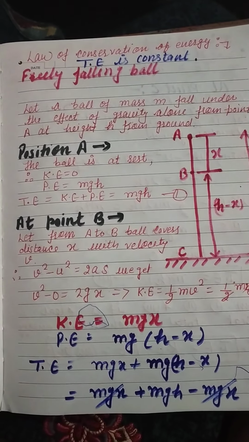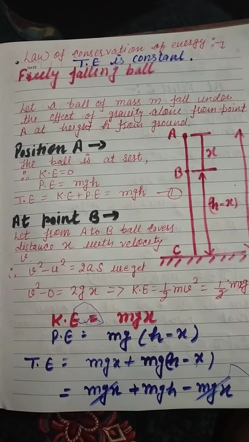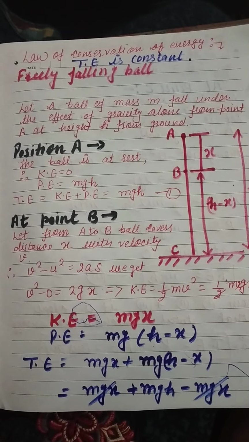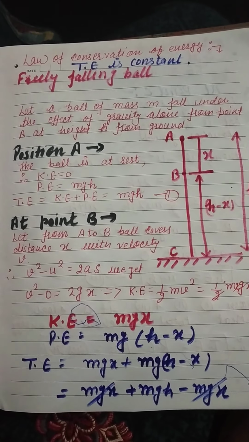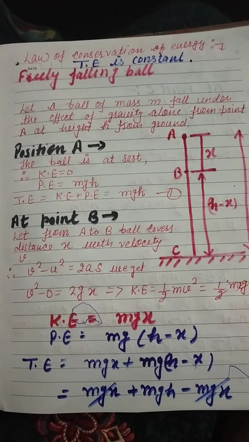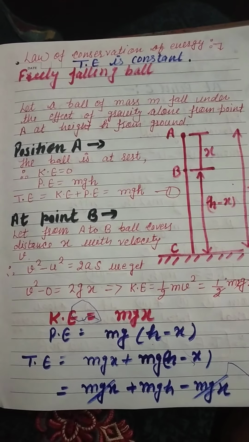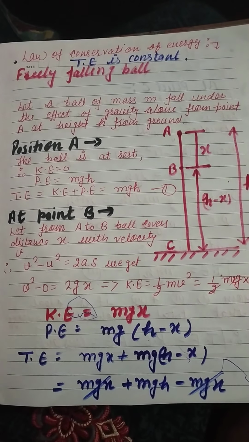Hello student, today we will discuss the law of conservation of energy. According to the law of conservation of energy, the total energy, that is the mechanical energy, which is the sum of kinetic energy and potential energy, remains constant for an isolated system.